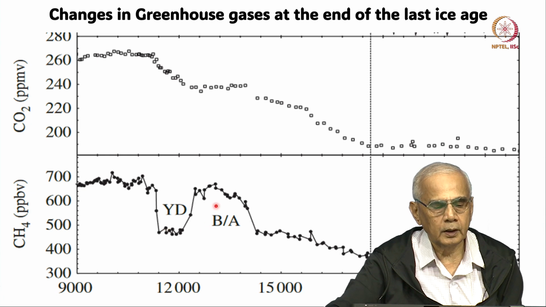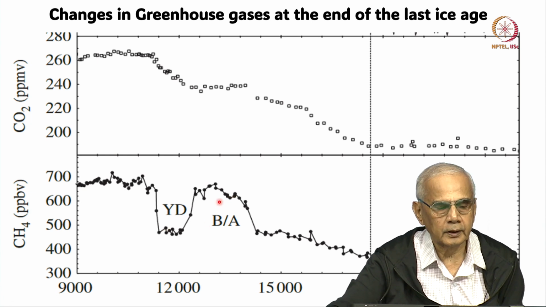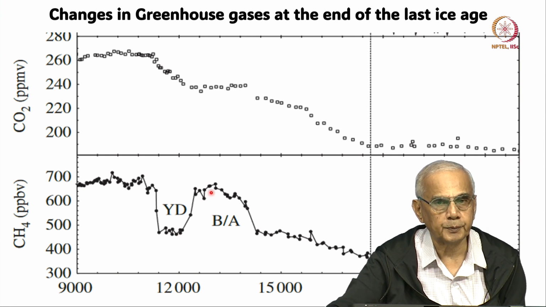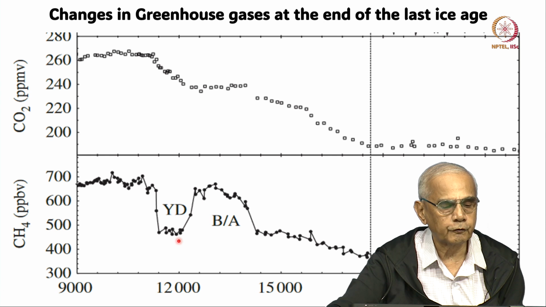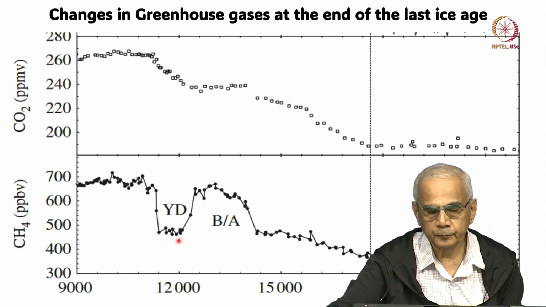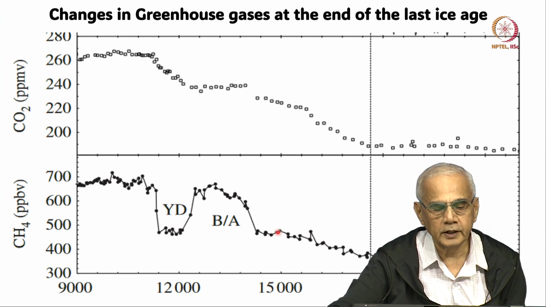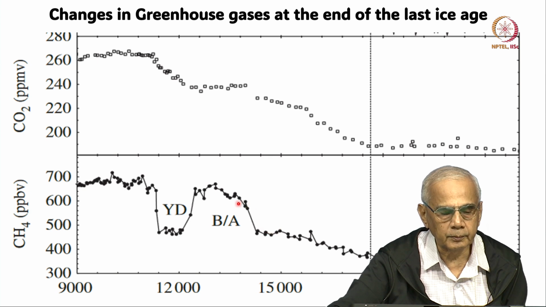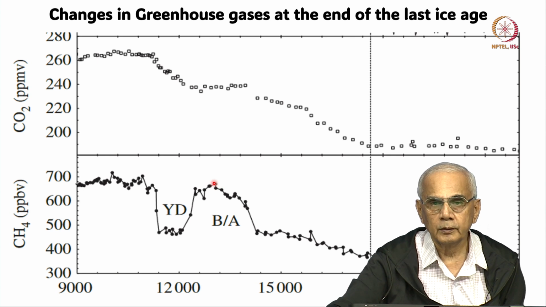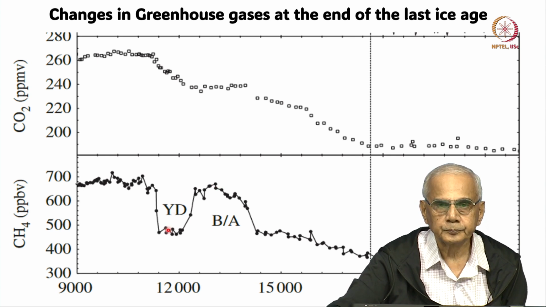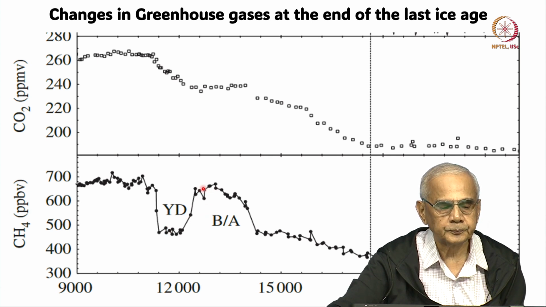During the Younger Dryas, the cold event, methane dropped substantially from around 600 parts per billion to around 450 parts per billion, and then it slowly warmed up as the deglacial event started, and during the Bølling-Allerød event it went up to 650, but then suddenly the AMOC declined and the Younger Dryas happened and the methane dropped.